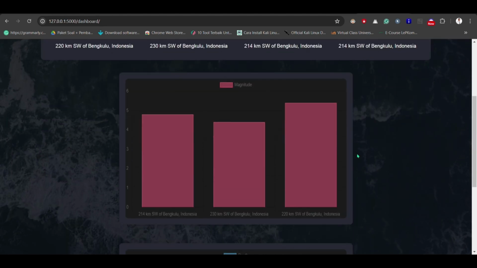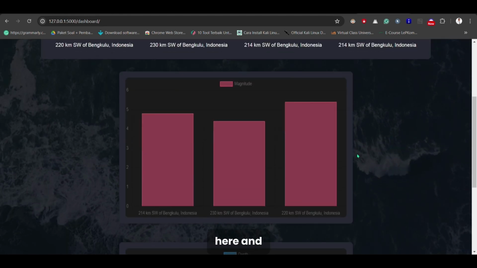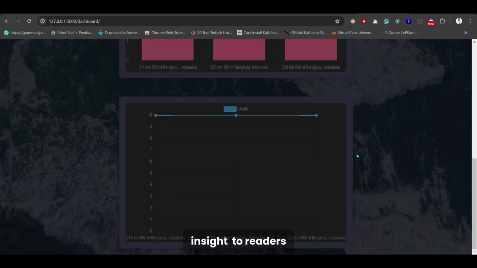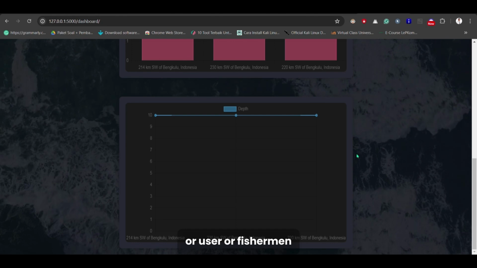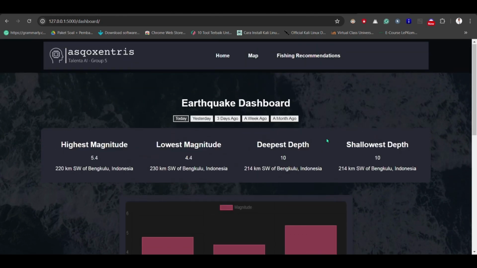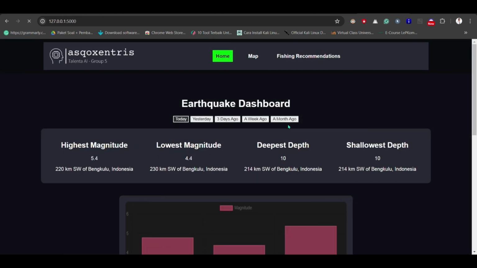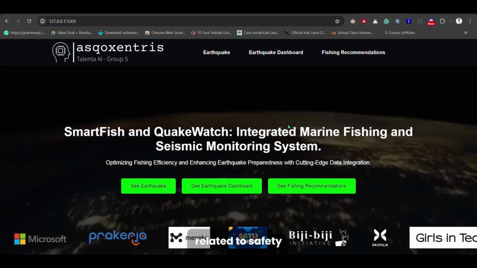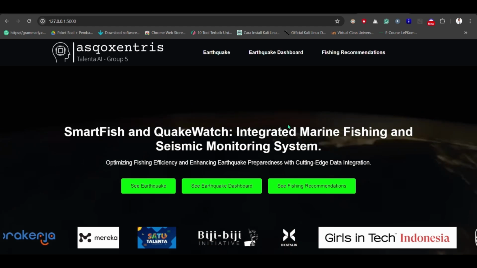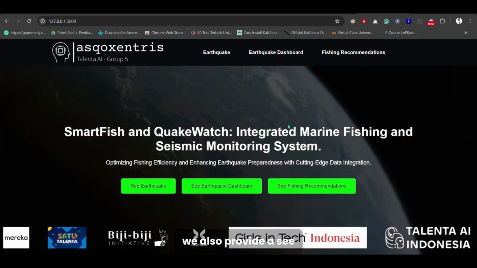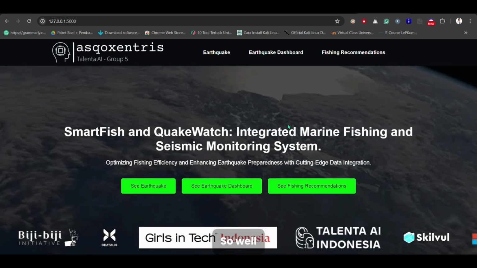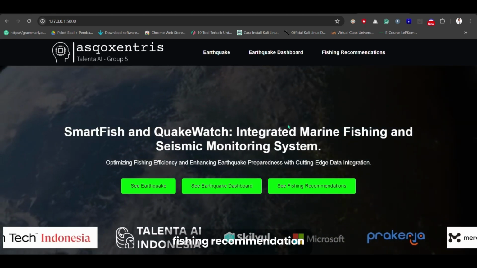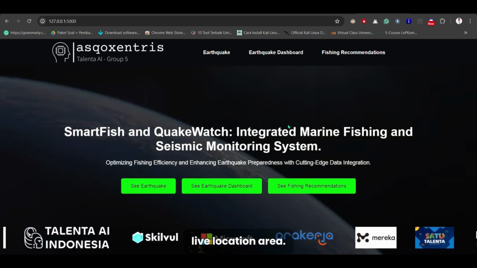Okay, there is a bar chart here, and we also provide the curve. Now this can provide insight to readers or users or fishermen themselves. Okay, back to home. Now that we have provided information related to safety and educated the fishermen themselves, we also provide a sea fishing recommendation feature. When we have done safety and knowledge, then a fisherman can see fishing recommendations according to their live location area.